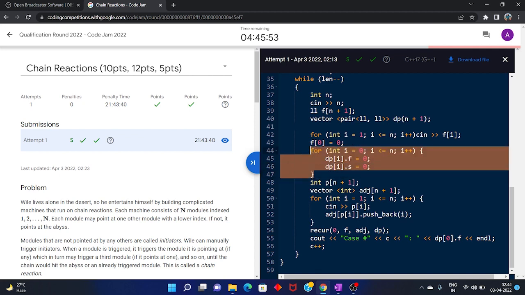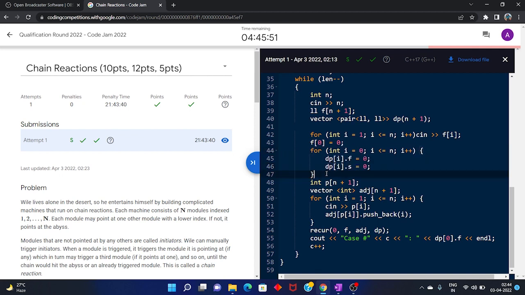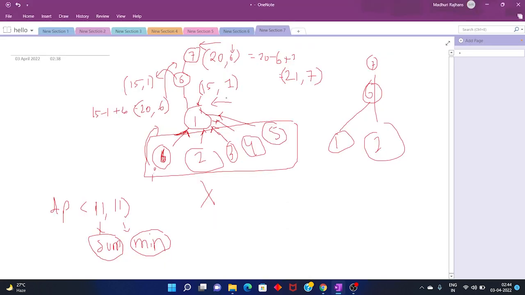I have initialized the DP array as 0 0, as it contains garbage values, and I have also made the adjacency list for doing the DFS. Now I will do the DFS to reach this node and fill the DP array.